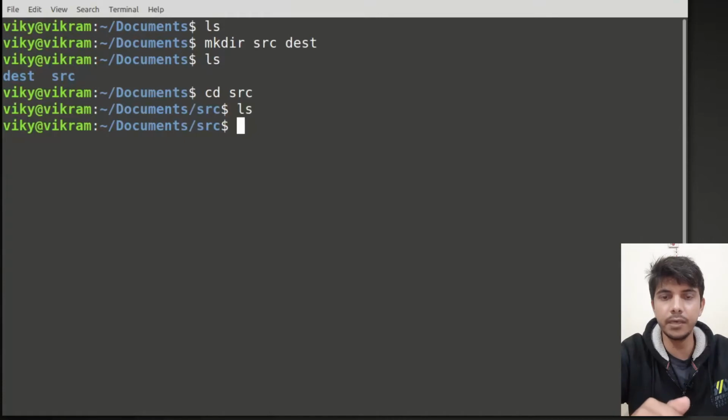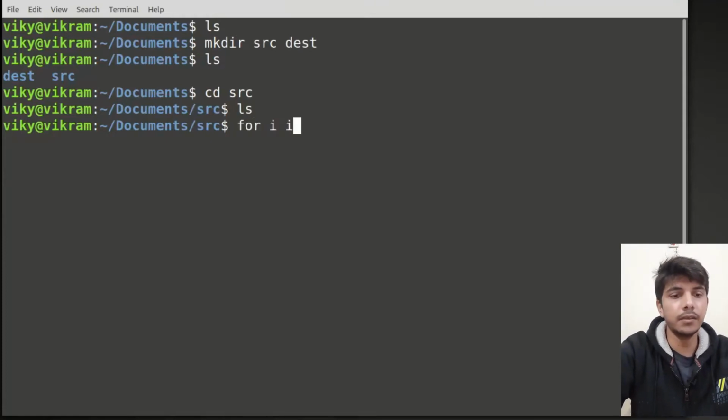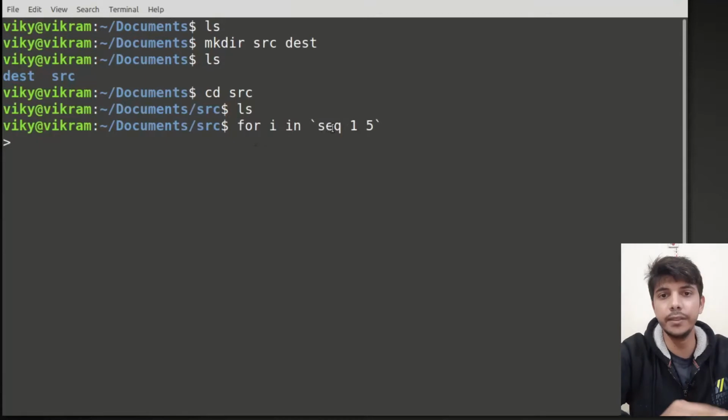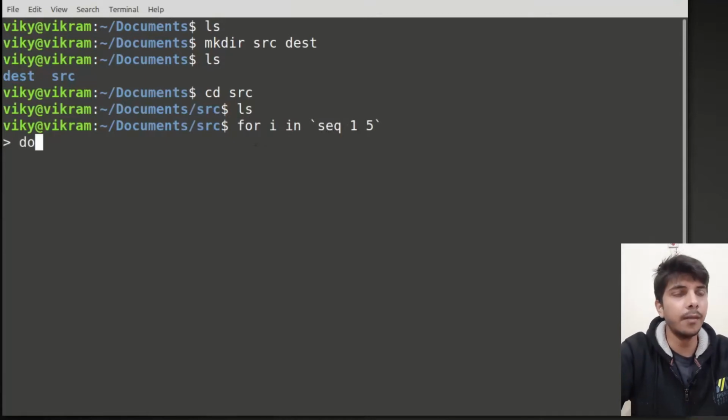If you don't know about shell scripting, there's no problem. I will have a separate series on shell scripting in which we will talk about every concept of it. But for now I will be using this concept to create multiple files at once. You can copy paste it if you like, or you can understand it. Basically it means for i in sequence 1 to 5, i is going to be 1, then 2, then 3, then 4, then I am going to do, and then I will create files.